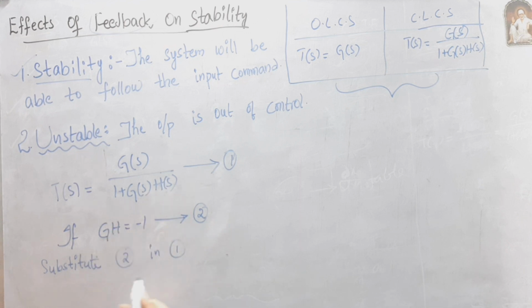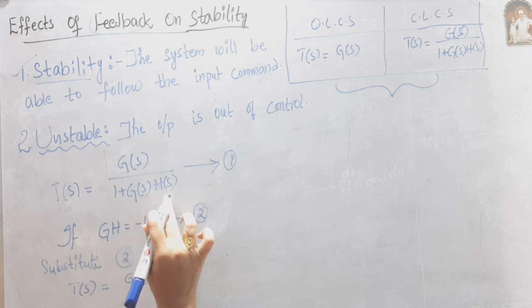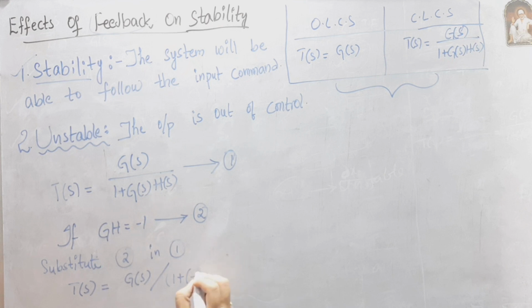So T(S) equals G(S) divided by 1 plus G(S) into H(S), and GH is -1. Then 1 plus, into minus, we will get 1 minus 1 equals 0. This term becomes 0.